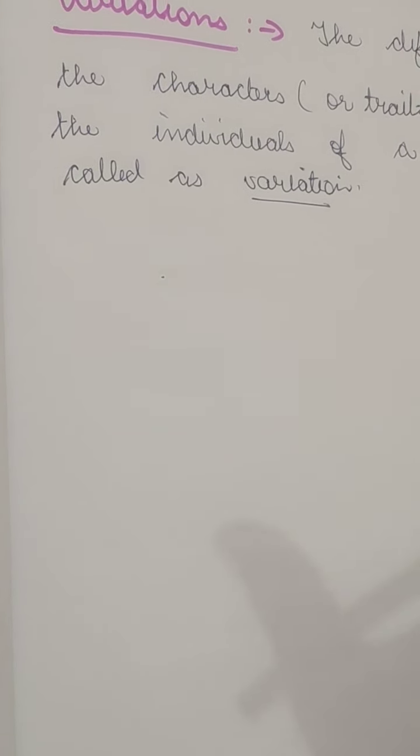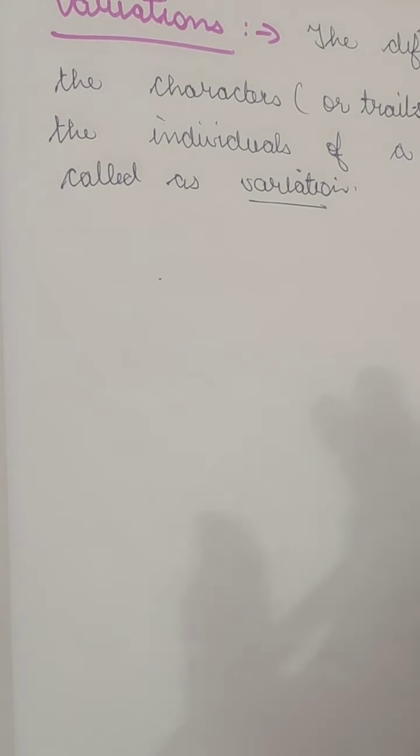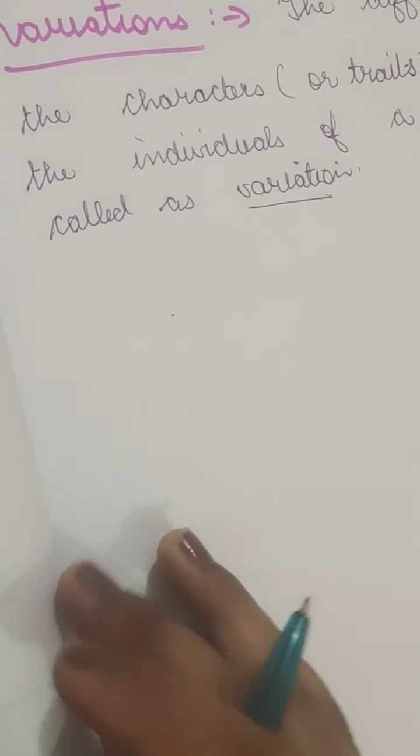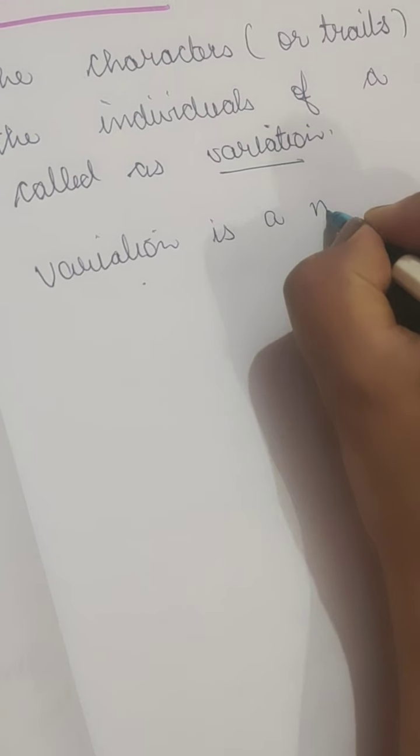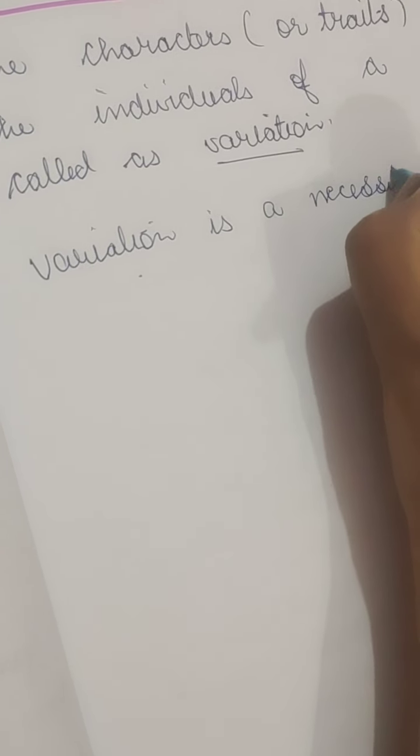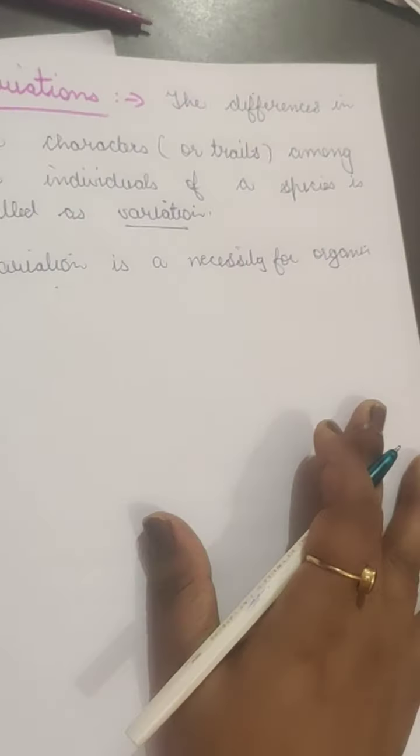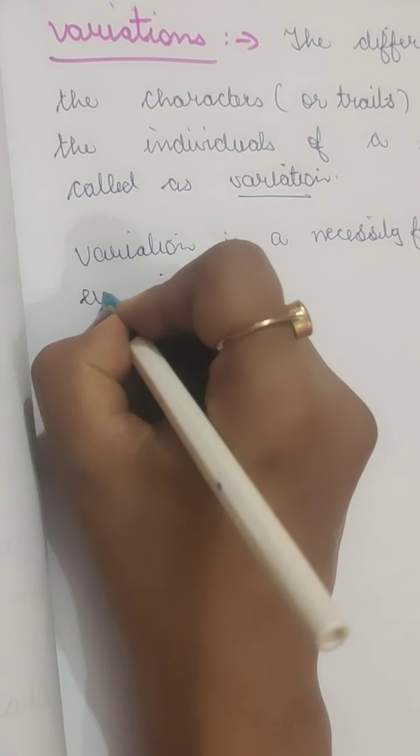Except for identical twins, who look alike, but they are also not a carbon copy. So the number of successful variations is maximized by the process of sexual reproduction only, and variation is a necessity for organic evolution.